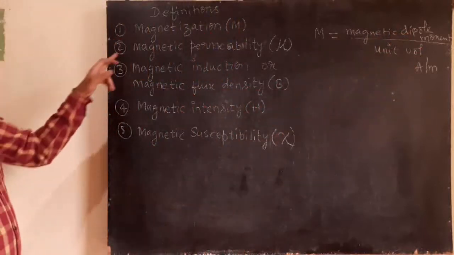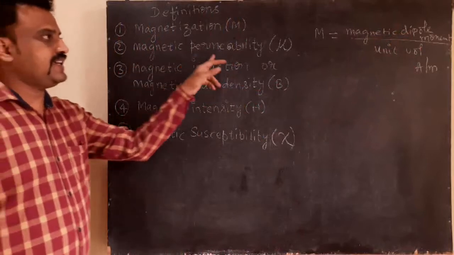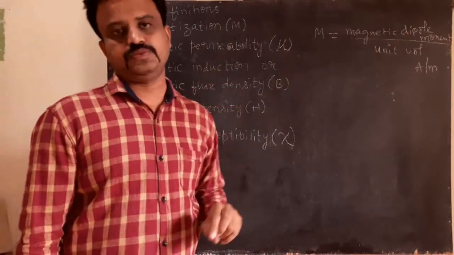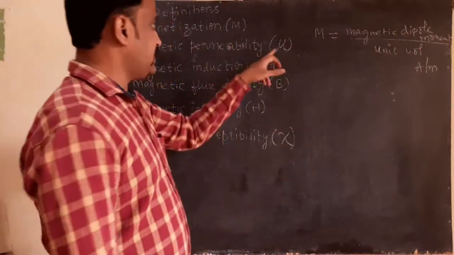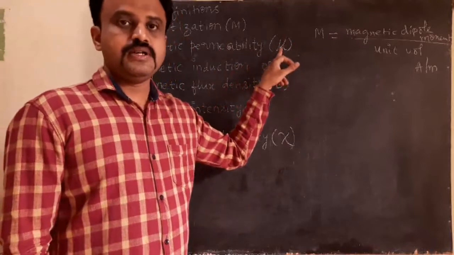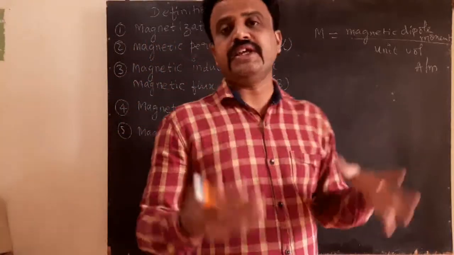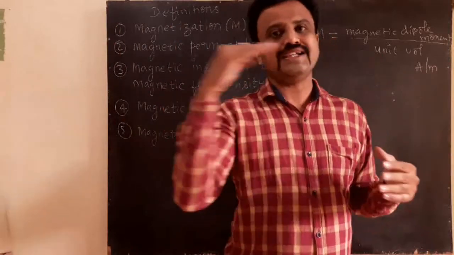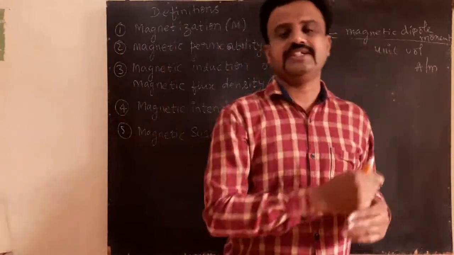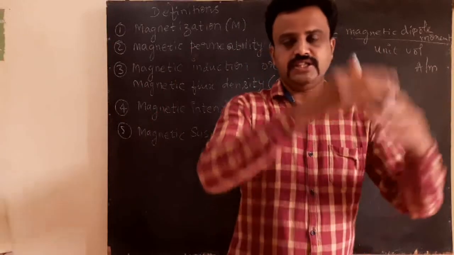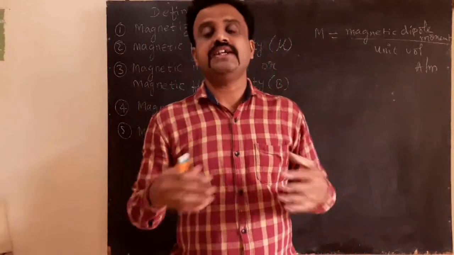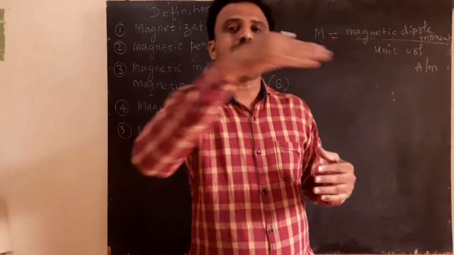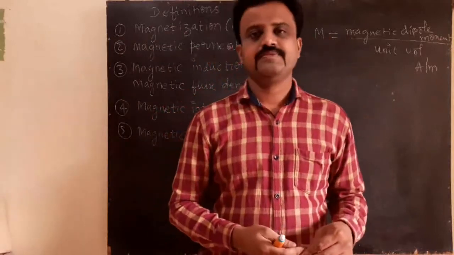Now, the second one, magnetic permeability, mu is the symbol. Permeability is the ability of the medium to allow the magnetic lines of force through it. In the air medium, what is the ability of the air to allow the magnetic lines of force through it?